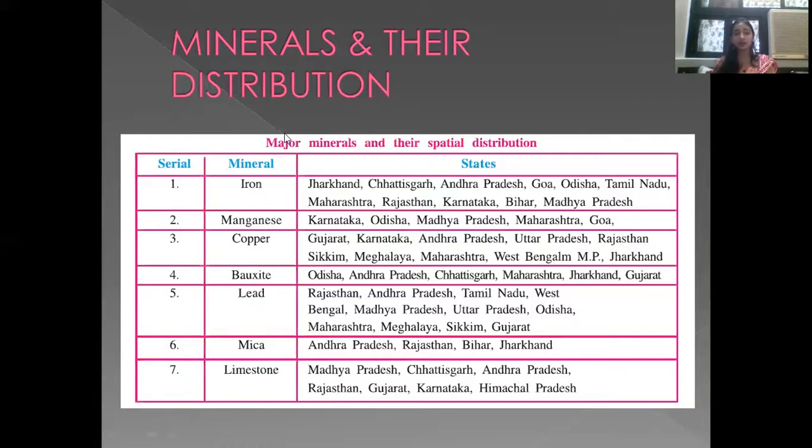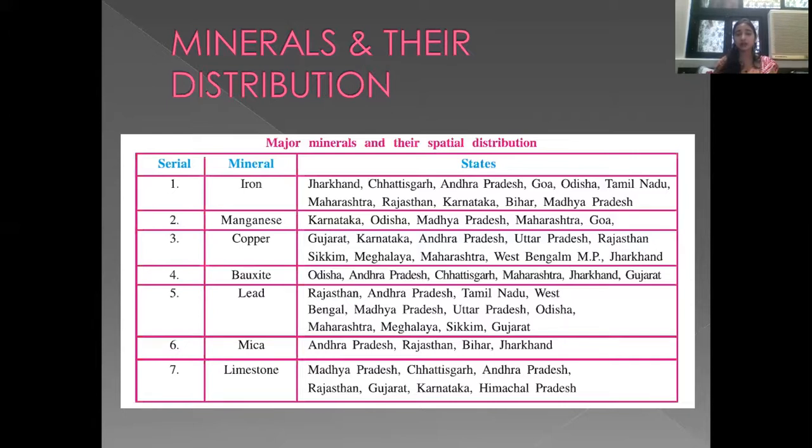So iron is found in Jharkhand, Chhattisgarh, Andhra Pradesh, Goa, Orissa, Tamil Nadu, Madhya Pradesh, Bihar, Karnataka, Rajasthan and Maharashtra. In a similar way, manganese is found in Karnataka, Orissa, MP, Maharashtra, Goa, etc. Copper is very famous in Gujarat, Karnataka, Uttar Pradesh, Andhra Pradesh, Rajasthan, Sikkim, Meghalaya, etc.